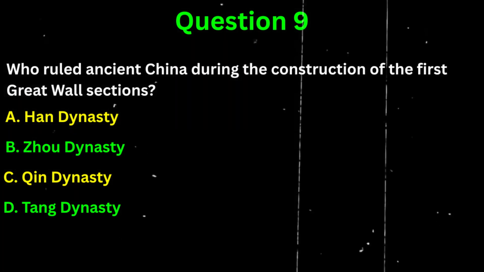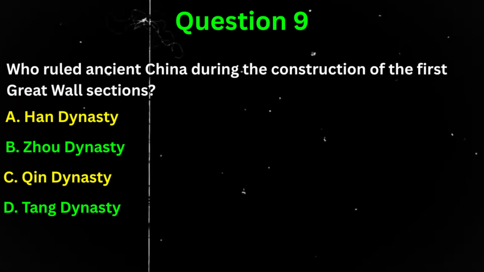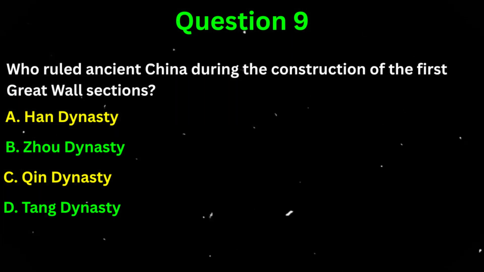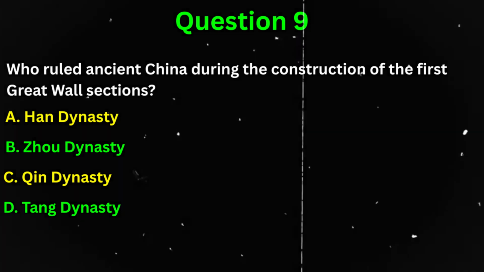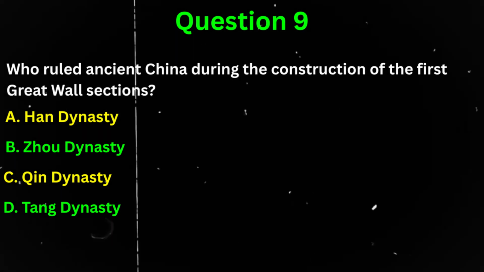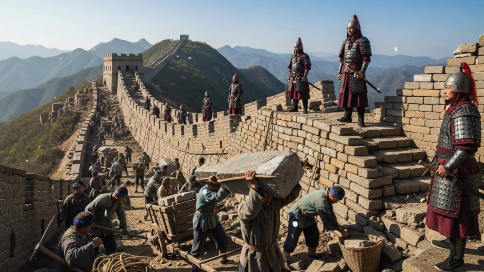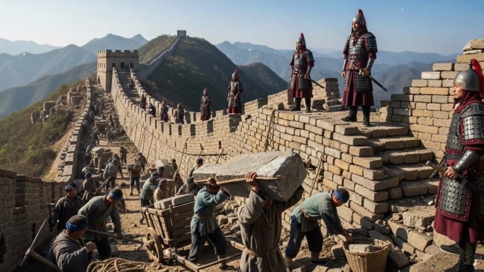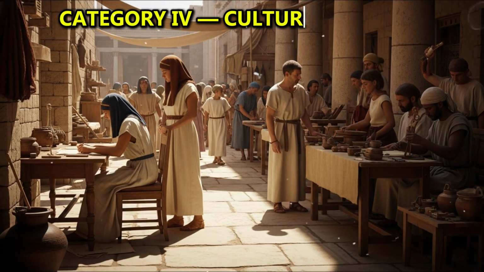Question 9. Who ruled ancient China during the construction of the first Great Wall sections? A. Han Dynasty. B. Zhou Dynasty. C. Qin Dynasty. Or D. Tang Dynasty. The correct answer is C. Qin Dynasty. Under Qin Shi Huang, China unified politically, at tremendous human cost. Category 4. Culture and Society.